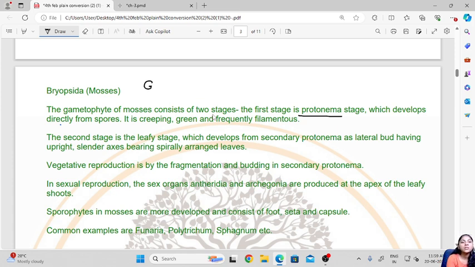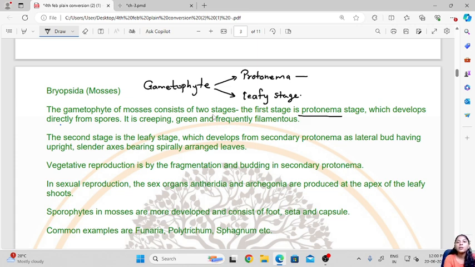So in mosses, the gametophyte itself will have two stages. The first is protonema, and the second one is the leafy stage. This protonema is creeping, green and filamentous.